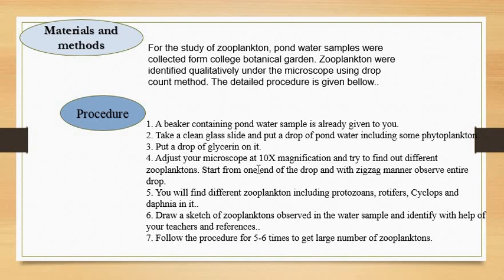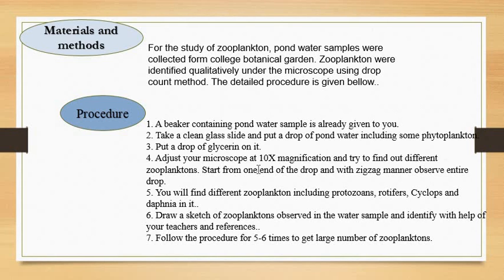Then after that drop, put a drop of glycerin on it, so that the glycerin will prevent desiccation of the planktons present in it, right? Glycerin is optional; you may not add it. After adding glycerin, you can put a cover glass on the drop so that it will remain as it is for a long time and you can easily observe, right?